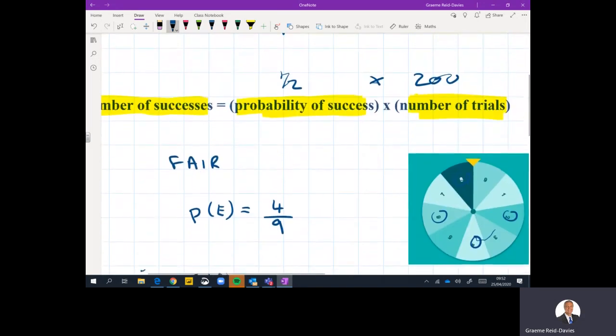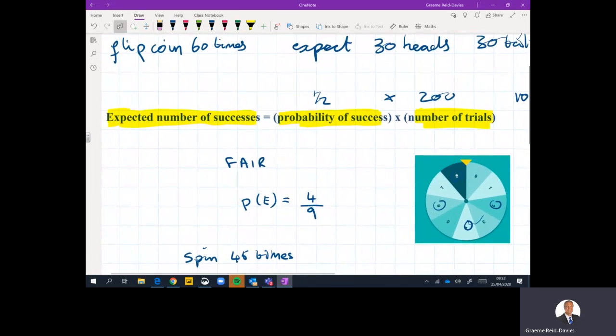The key to this is that the expected number of successes is the probability of success multiplied by the number of times you do it.